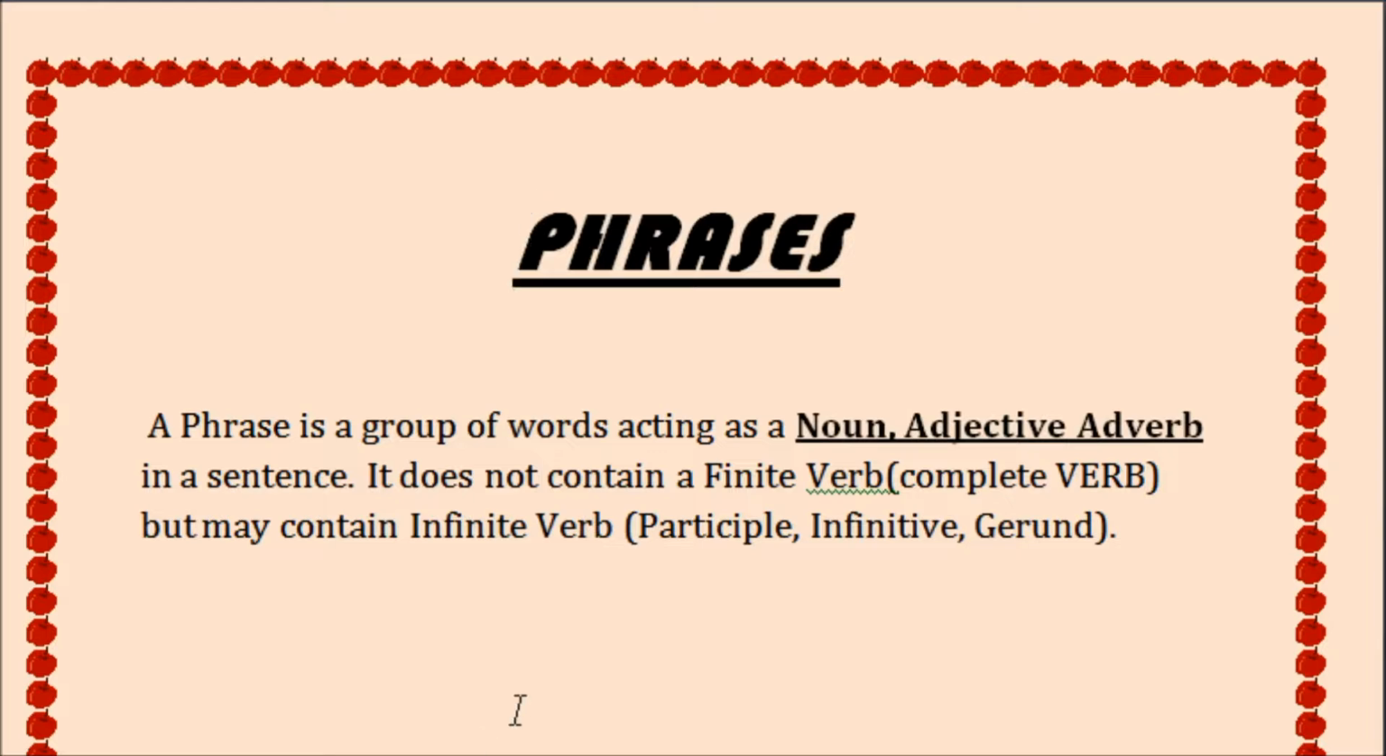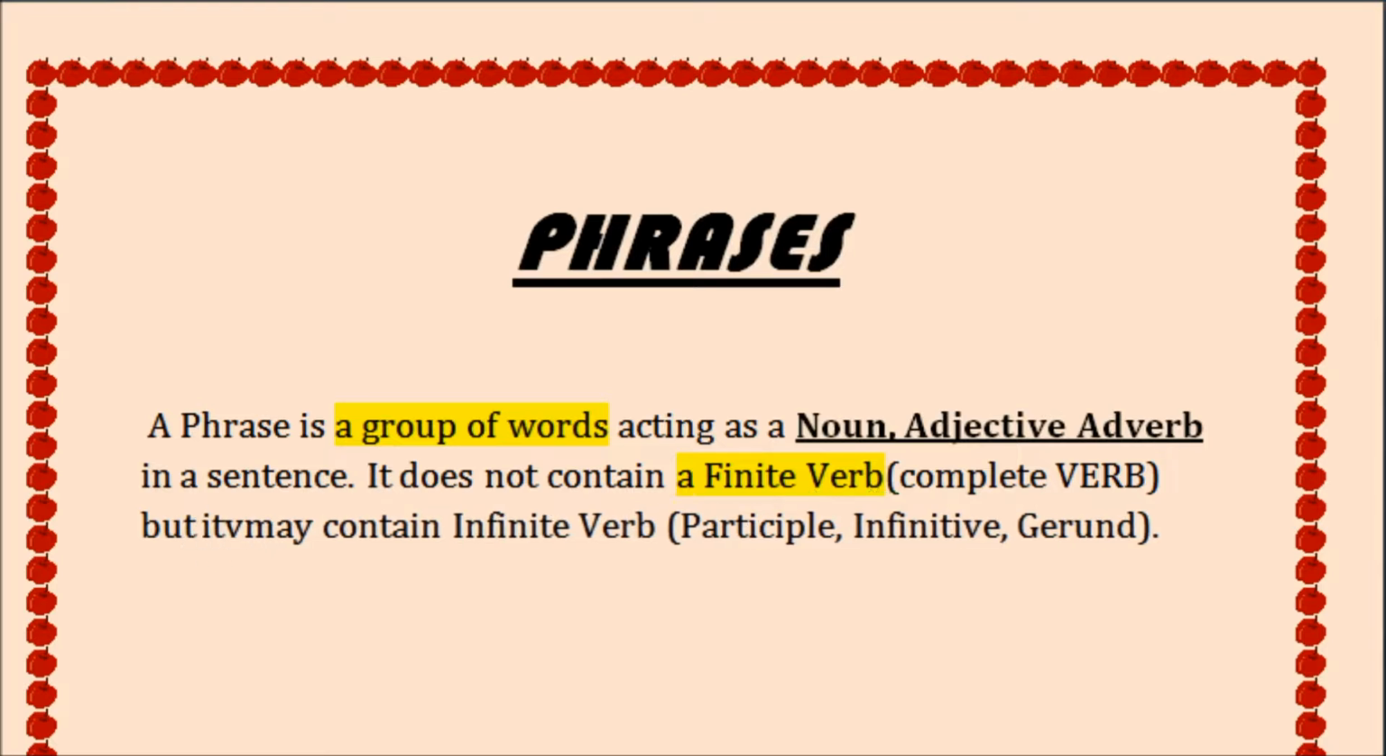আজকে যে টপিকটা নিয়ে আলোচনা হচ্ছে সেটা হচ্ছে ফ্রেজ। A phrase is a group of words. Always remember, a phrase is a group of words acting as a noun, adjective, adverb, and also a phrase can be used as a verb in a sentence. It does not contain a finite verb. A finite verb is a main verb. It does not contain a finite verb or complete verb, but it may contain infinite verb.